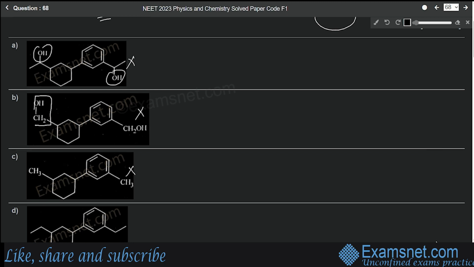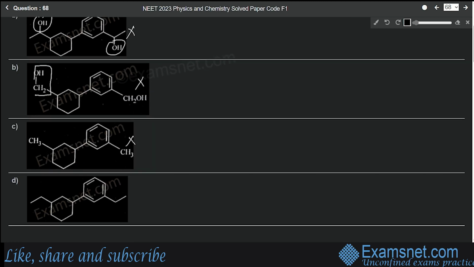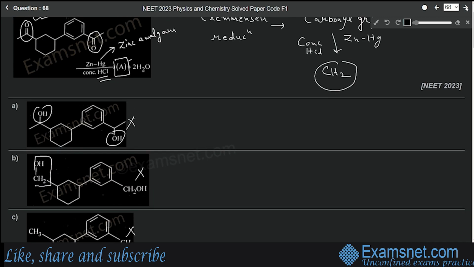And in the last option we can see that we have a similar structure, and at the carbonyl group positions, that means these two positions, we can see that there is a CH2 group. Okay, nothing mentioned means there are CH2 groups at these positions. So this will be your correct answer. Option number D will be your correct answer.